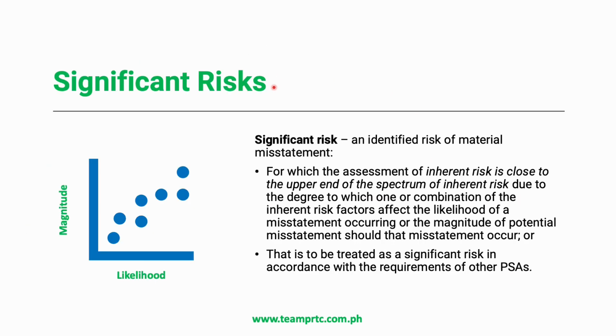And then also there's a revised definition of significant risk. In the past, significant risks were just defined as risks that require special audit consideration.